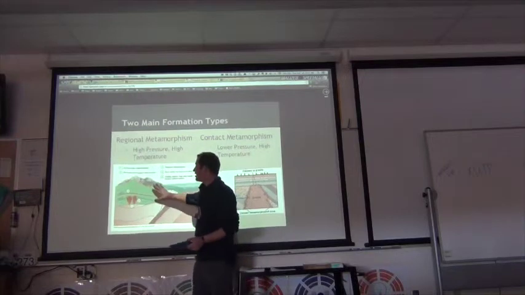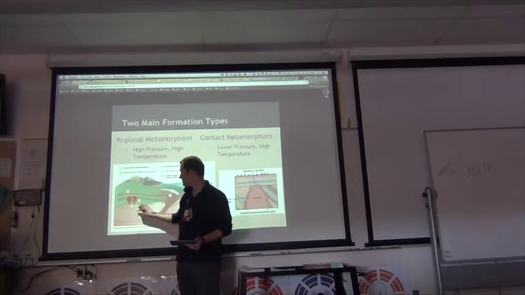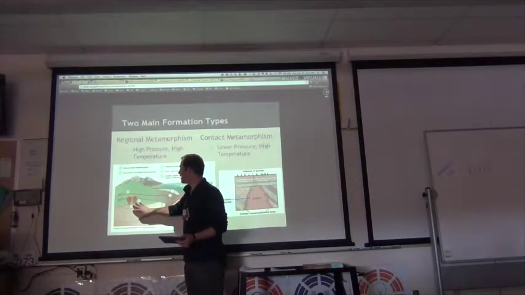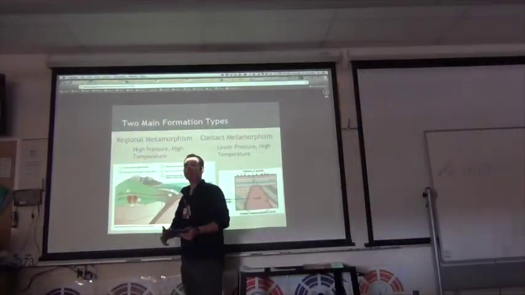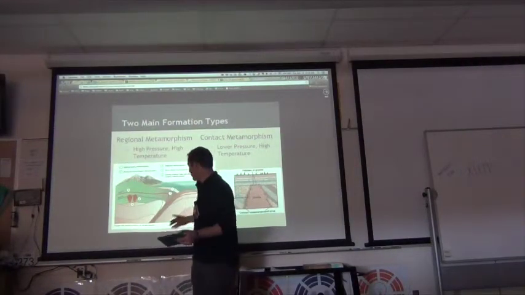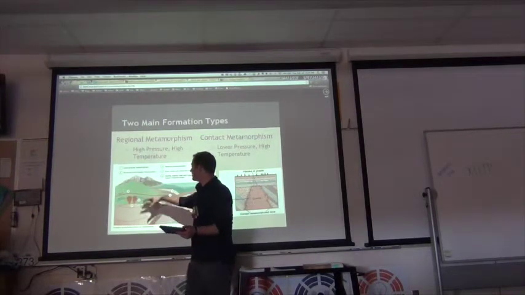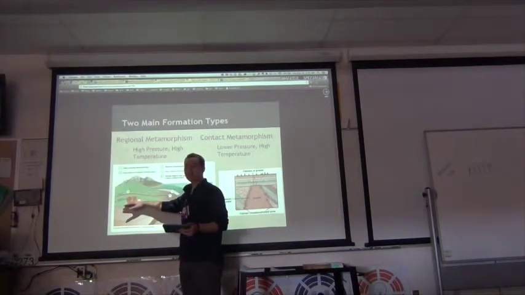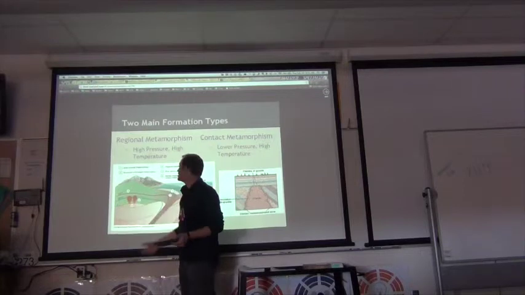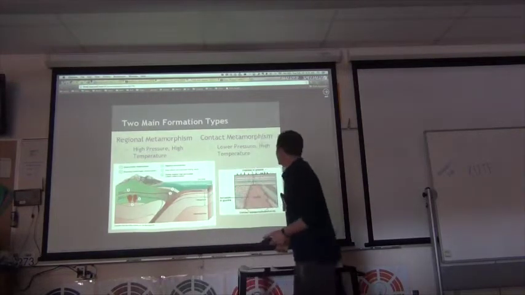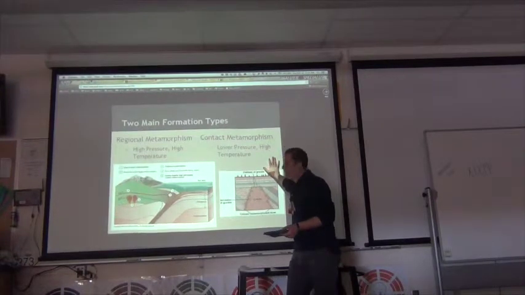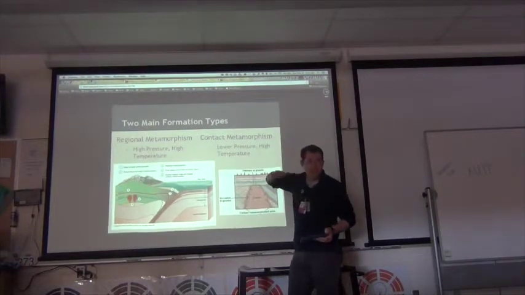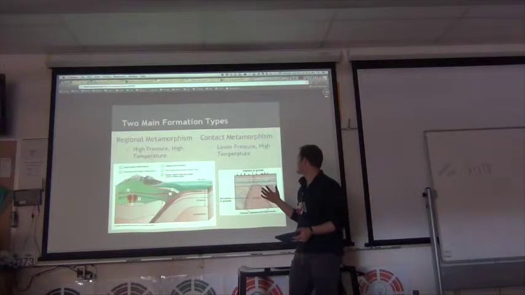We're pushing plate tectonics underneath other plates. That's where we take a whole plate, a whole area. So we're making metamorphic rocks underneath this entire mountain, and that is regional metamorphism. We're getting pressure because we're pushing this under, and pressure because it's underneath a lot of rocks, which makes it heat up. We have high temperatures and high pressure. Then we have contact metamorphism. This is where we have lower pressures and high temperatures.